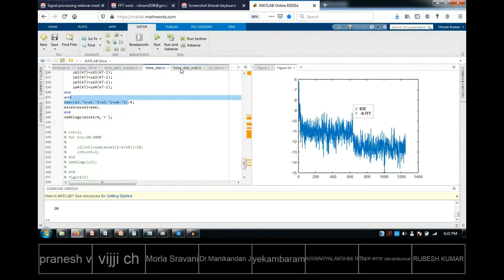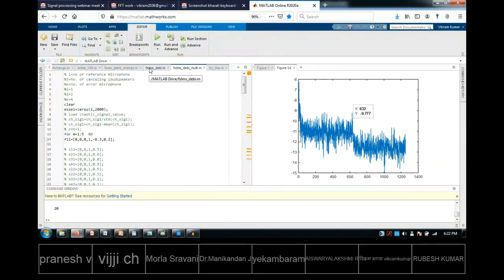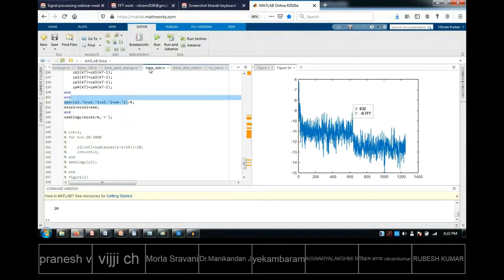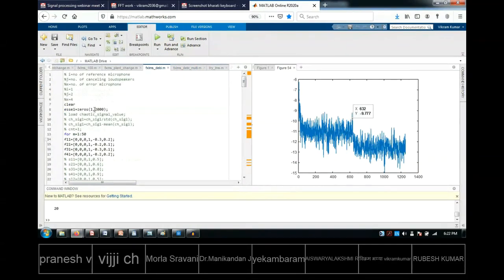So what lines did I remove? That is the question. To understand how easy it is, I'll show you now. Within 2 minutes you will understand, not more than 2 minutes. Let me go up. Don't worry about the length of the code. It may look like so much. Let us see how many lines. Oh, it is 164 lines.